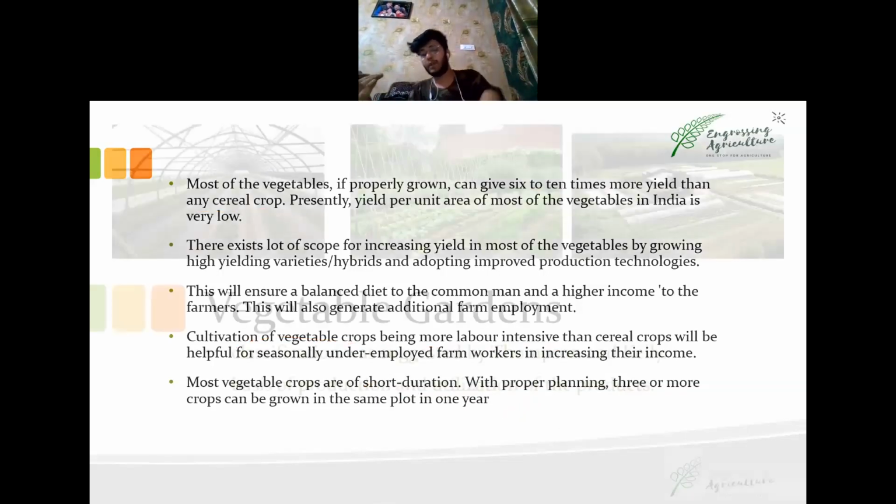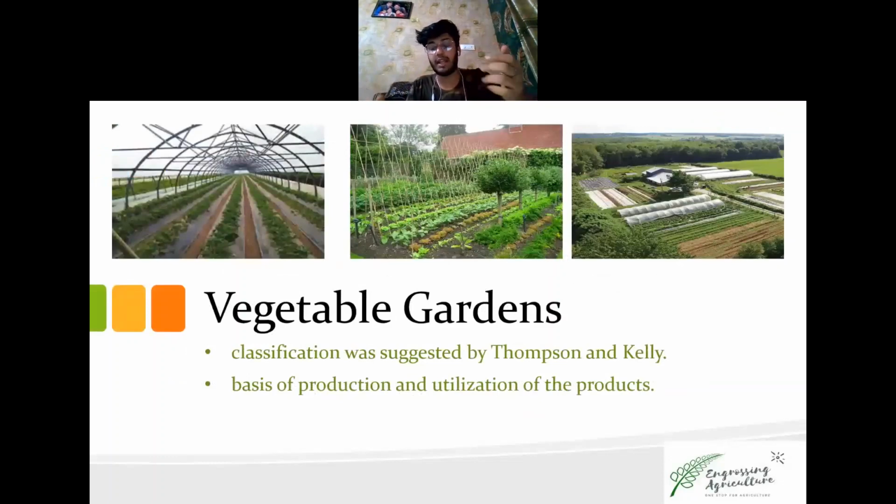So this was all about vegetables, the different fruits and vegetables, and how they help in the economy of the nation. This was the initial part, which included the introduction, scope, and economic importance of vegetables. Now the next part of the syllabus is vegetable gardens.